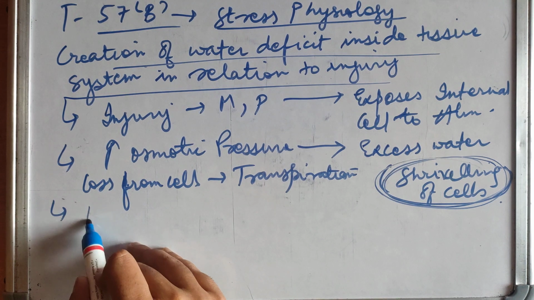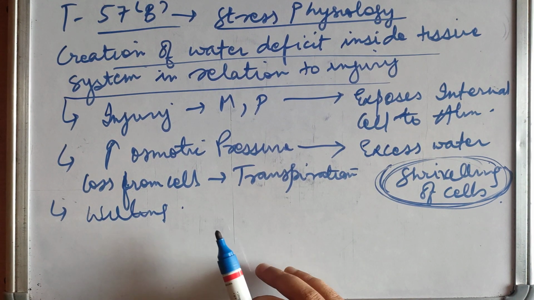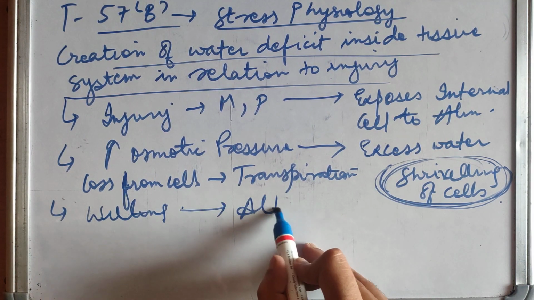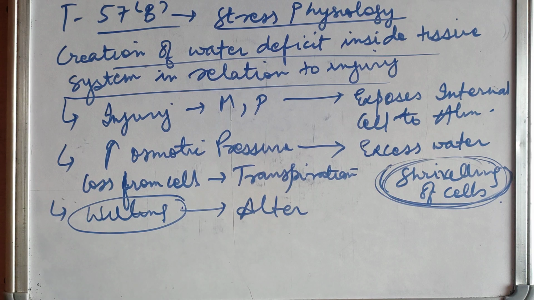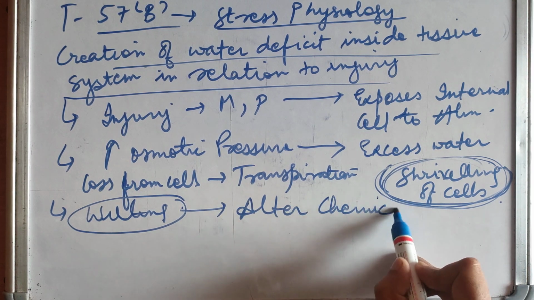This water deficit leads to wilting of that area, decreasing stomatal opening and closing, and they also alter chemical composition of the cell.